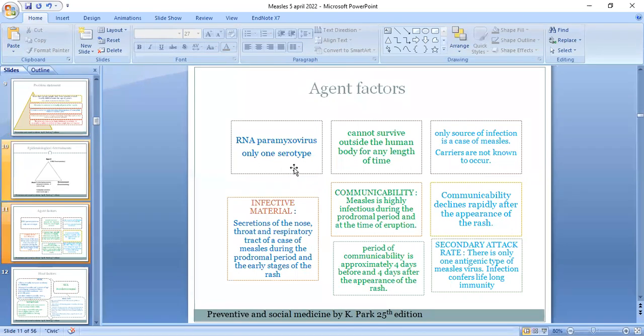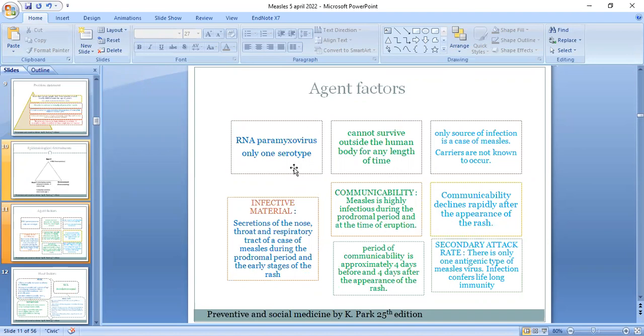It is the only one serotype of the RNA paramyxovirus known, and it cannot survive outside the human body for any length of time. The only source of infection is the case of measles. Carriers are not known to occur. The infective material is the secretions of the nose, throat, and respiratory tract of a case of measles during the prodromal period and the early stages of the rash. Communicability: measles is highly infectious during the prodromal period and at the time of eruption, and communicability declines rapidly after the appearance of rash. The period of communicability is approximately 4 days before and 4 days after the appearance of rash.